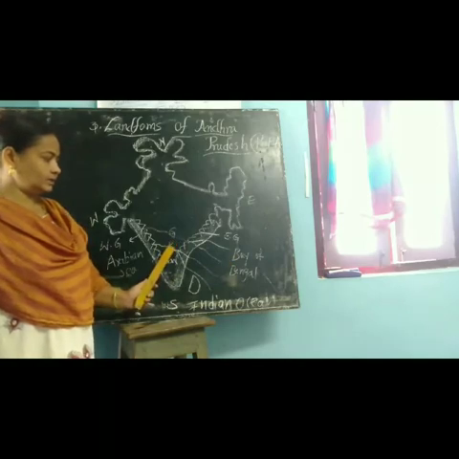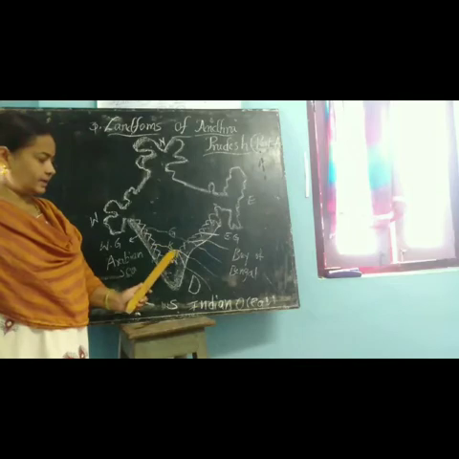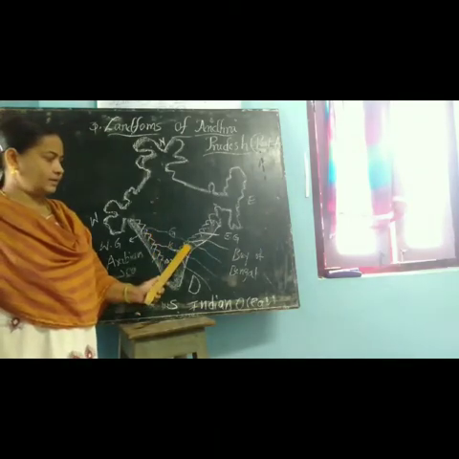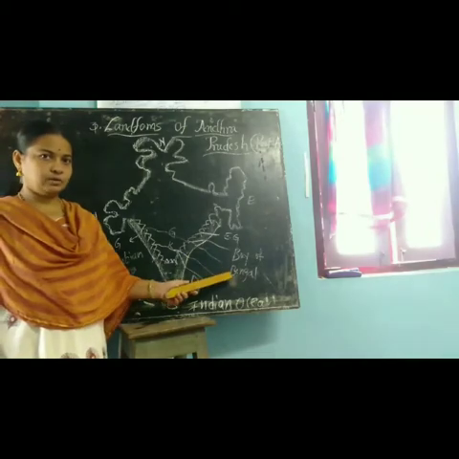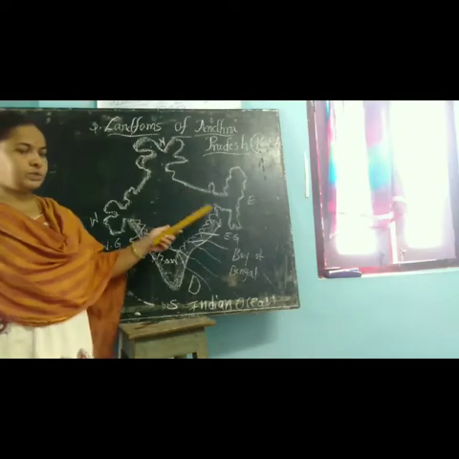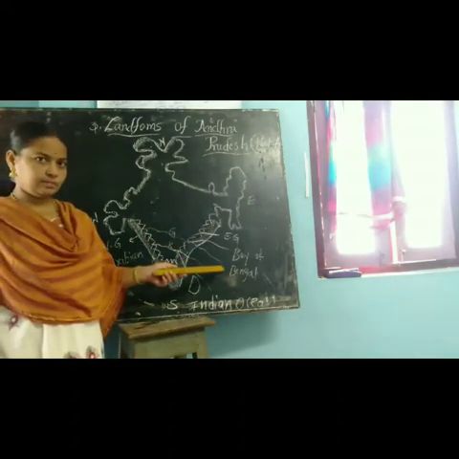Not only the Krishna and Godavari rivers, here the Tungabhadra river, Penna river and Kaveri river, all these rivers finally flow into the Bay of Bengal only. Why? Because the slope is from west to east. So all these rivers are finally joining the Bay of Bengal.